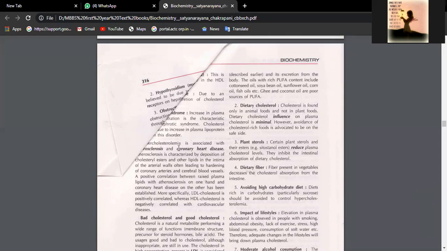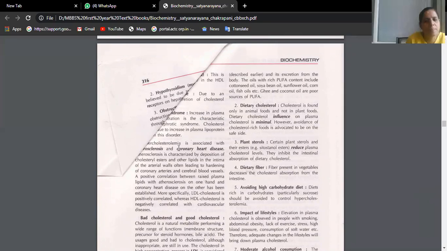Third point is what? Obstructive jaundice. Obstructive jaundice in the sense, we know bile juice is also made up of cholesterol. If it is obstructed in the common bile duct, there may be gallstones, or tumors in the common bile duct, because of which bile juice is not emptying into the duodenum. So that bile juice, that cholesterol and all, will be reabsorbed back into the blood circulation, because of which again cholesterol levels will rise. That is one thing.